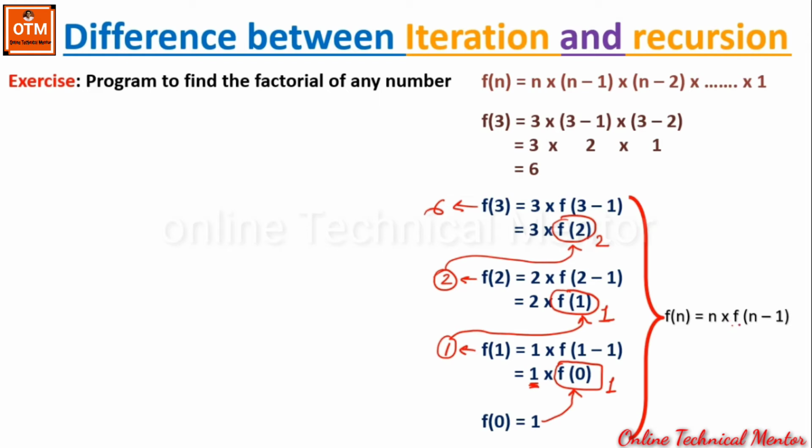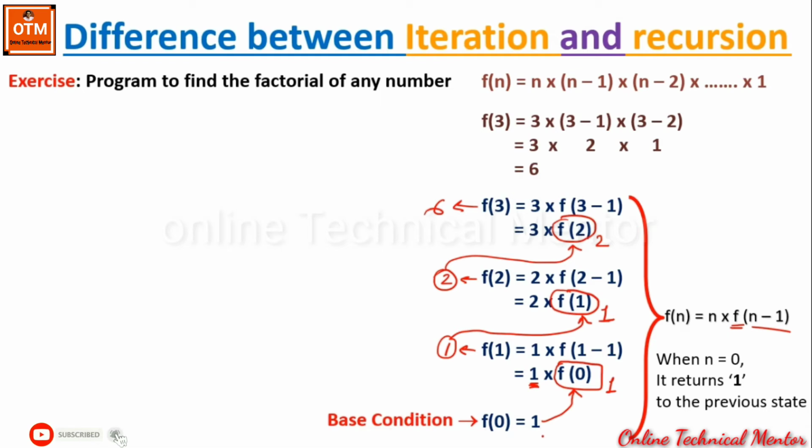So the same function is called repeatedly with the decrement value of n, and when n becomes 0, it returns 1 to the previous state. By doing backtracking we get the result at the beginning of the function, or from where we have started. The state from where we are going backward is called the base condition, that is f0 equal to 1. This is the base condition. That means within the function when n becomes 0, it has some specific value for f of n, and it is returning that specific result to the previous state.